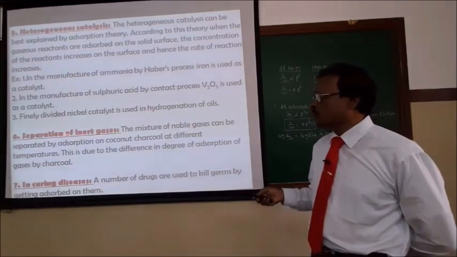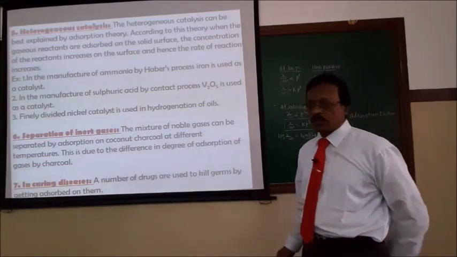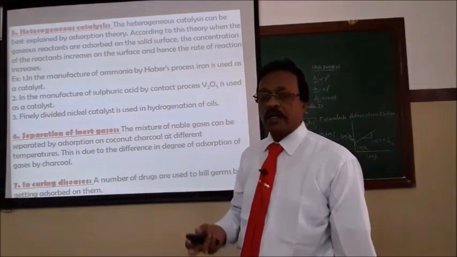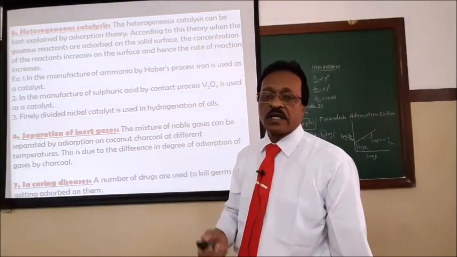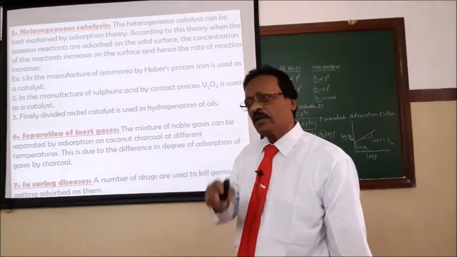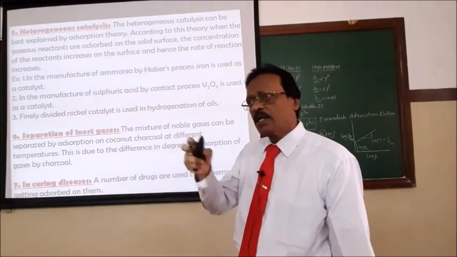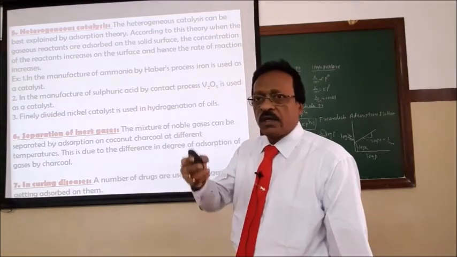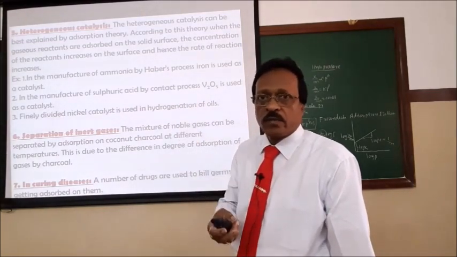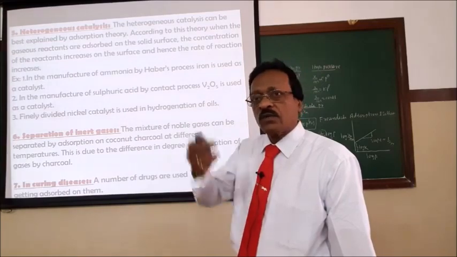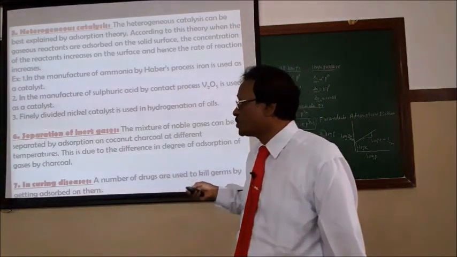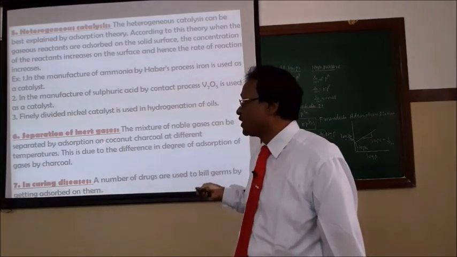Now, separation of the inert gases. Our atmosphere contains inert gases like helium, neon, argon, krypton, xenon, radon. They are present in trace quantities, and these inert gases have wide practical applications. Neon is used in bulbs to give different colors, and helium is used for filling air balloons. A number of applications are there for inert gases. How to separate them? The process of adsorption is employed.